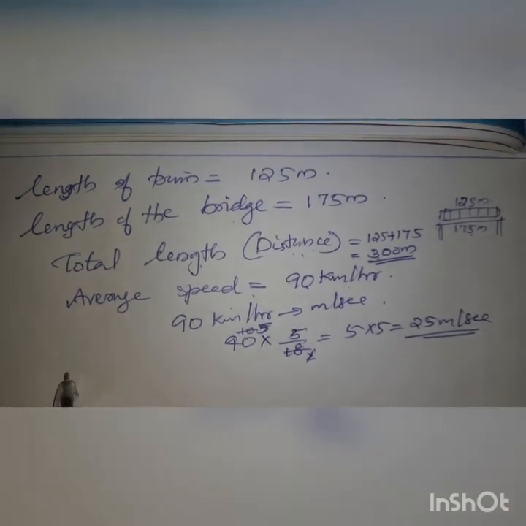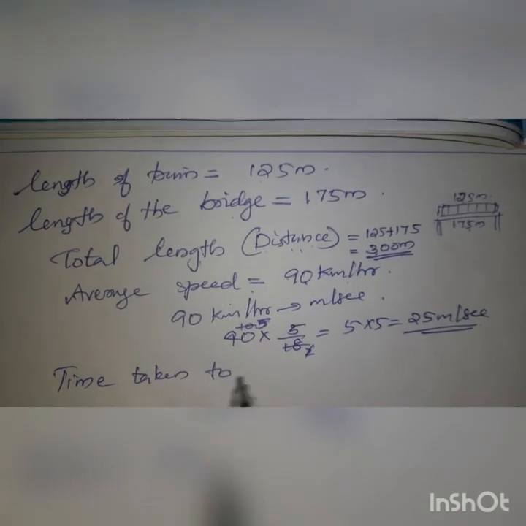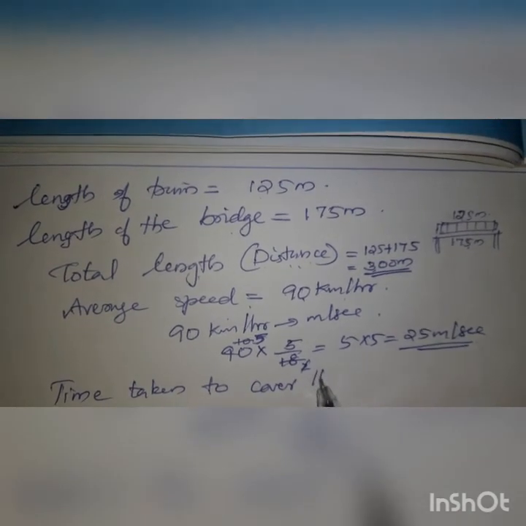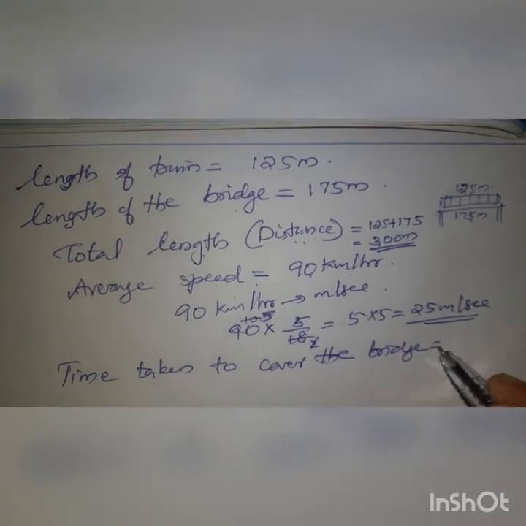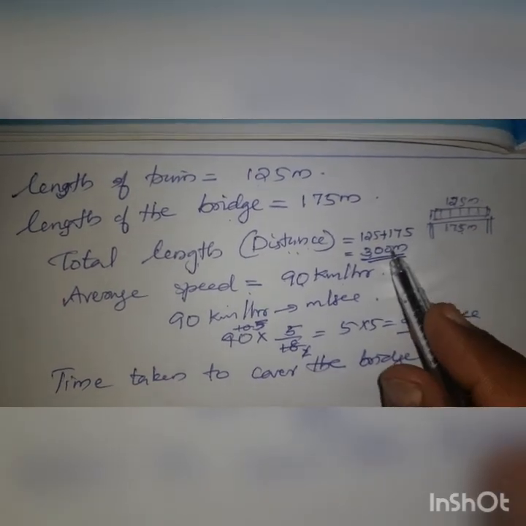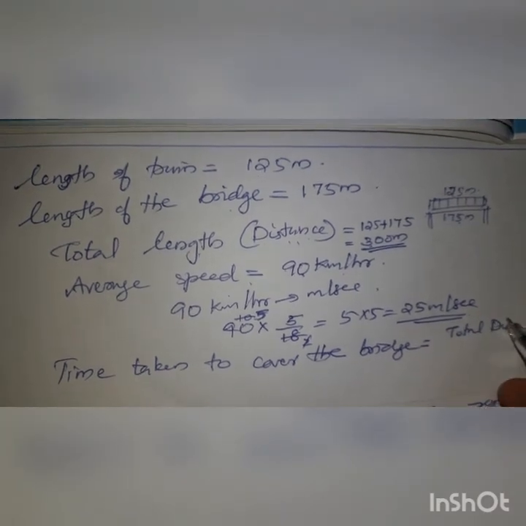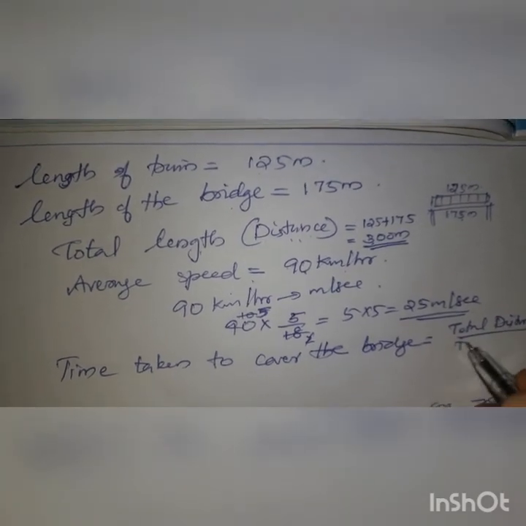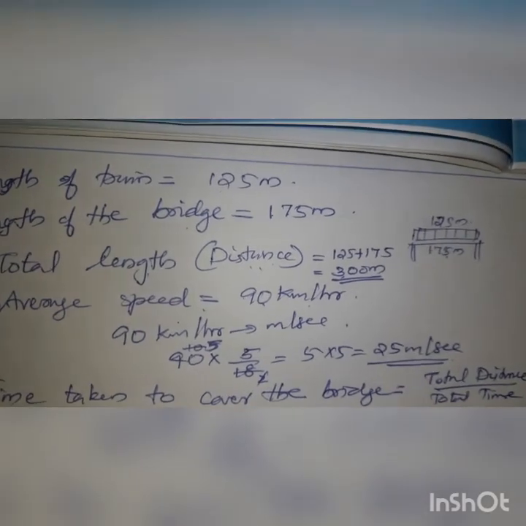That means the time taken to cross the bridge is equal to total distance by speed.